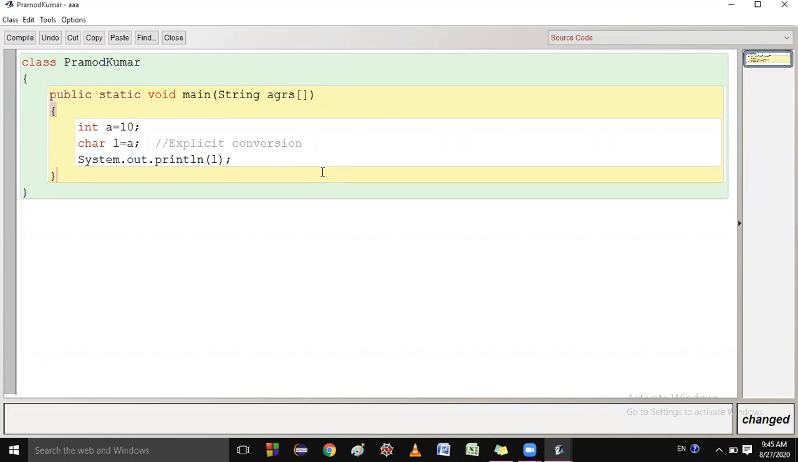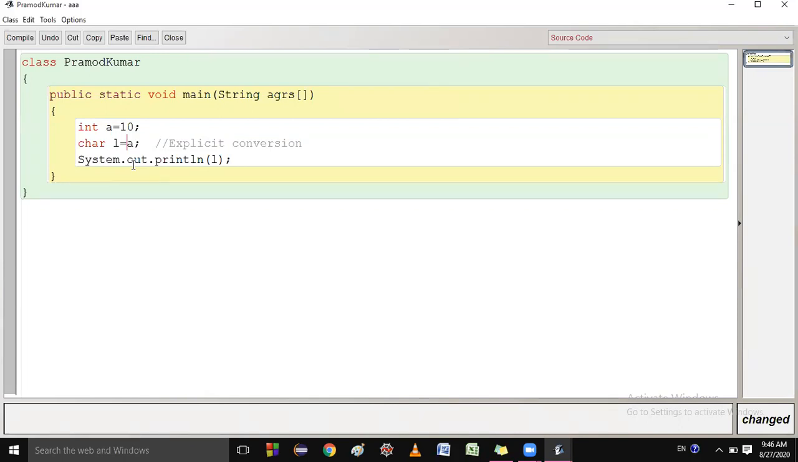When we are converting from small to greater data type, then explicit. No, I'm converting greater to small, since int is greater. Then which type of conversion is this? Implicit. Sir, if greater to small data type conversion, then it is an explicit data type conversion. Very good. Greater to small is called explicit data type conversion.